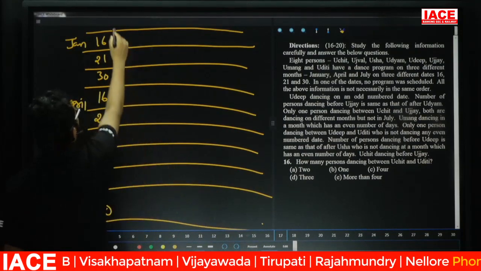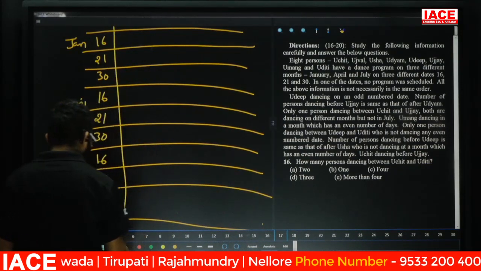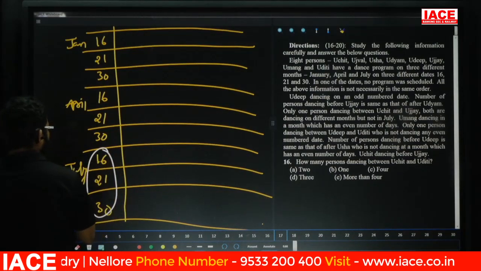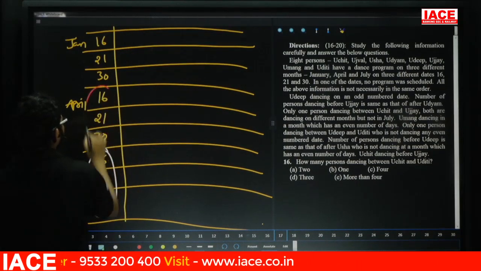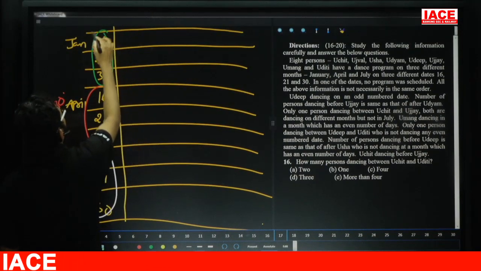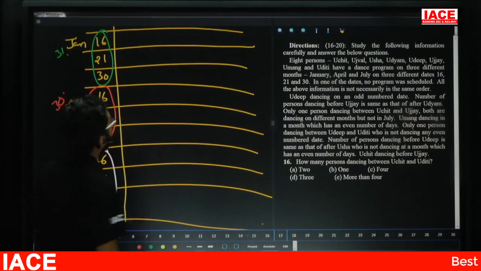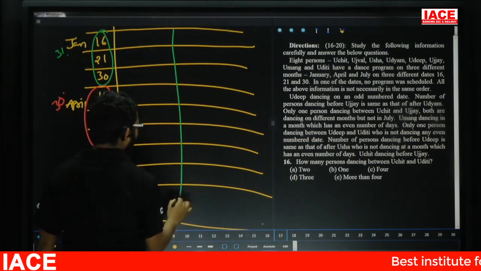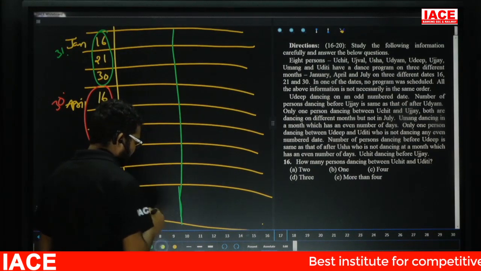Friends, check here. July month has how many days? 31 days. April month has how many days? 30 days. January month has how many days? 31 days. Yes, this is the entire given information.